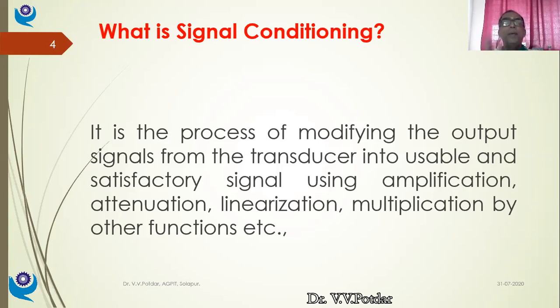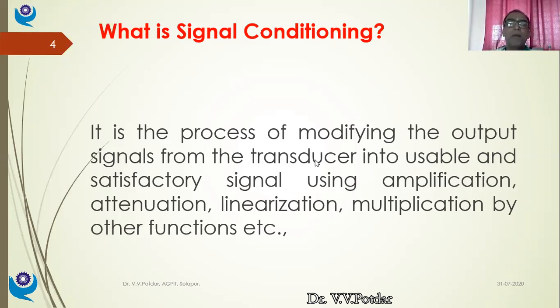Into usable and satisfactory signals using signal conditioning processes, by amplification or attenuation. We'll study this in detail. Amplification increases the amplitude. On the contrary, attenuation will reduce the amplitude. So instead of using the term reduction in amplitude, we use the term attenuation.